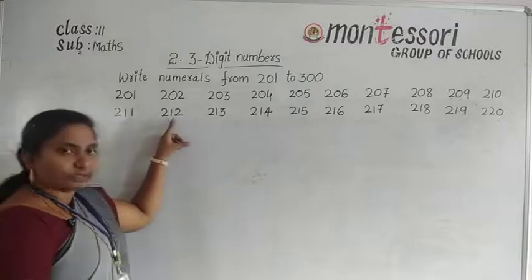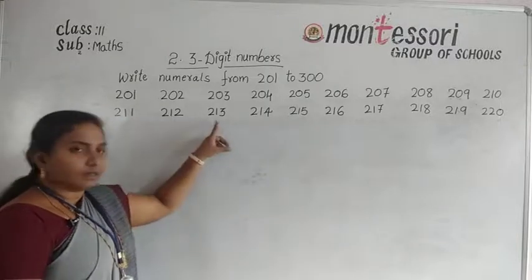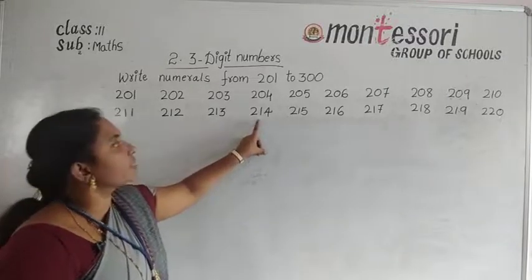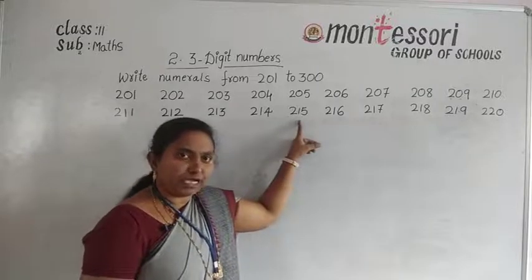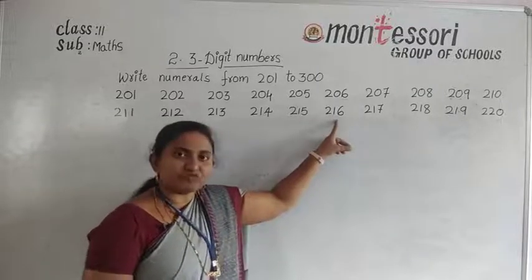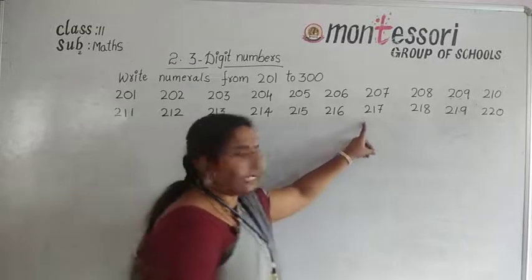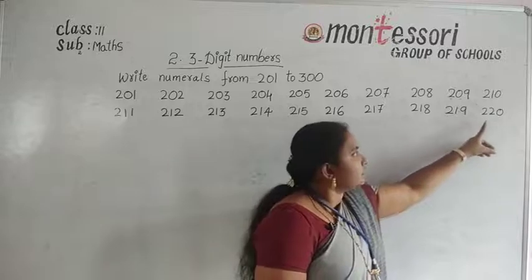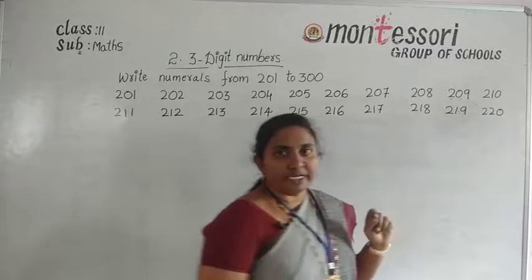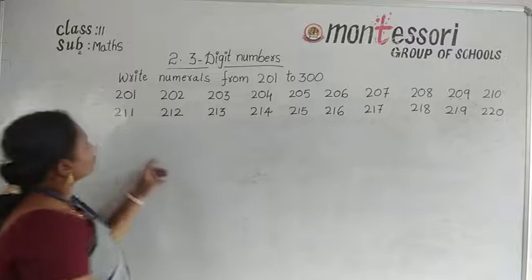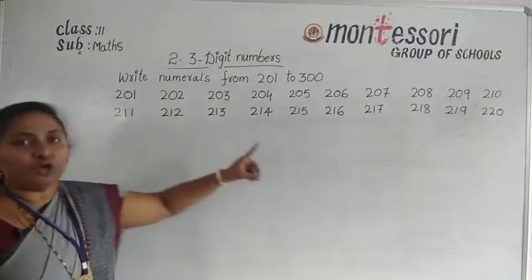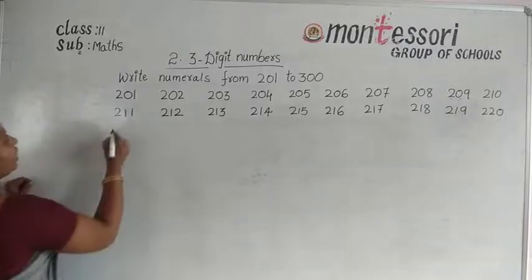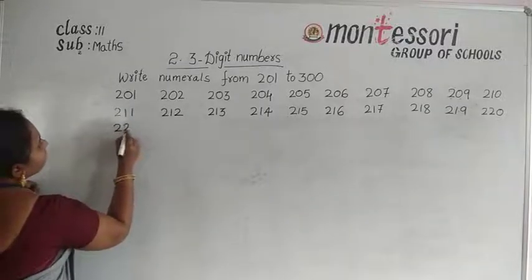So what are the numbers? 211, 212, 213, 214, 215, 216, 217, 218, 219, and 220. Okay. So now these are the numbers from 211 to 220. Now start with 221.